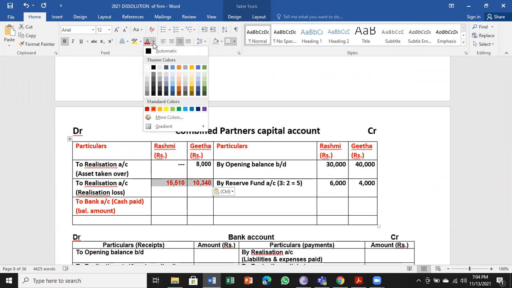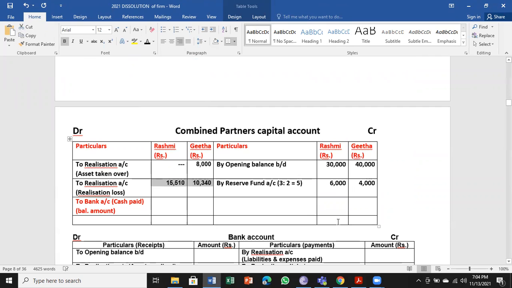So we have to enter that, then go for balancing. Nothing else is left in the capital accounts. We have transferred capital, reserve fund, asset taken over, and also the realization loss.